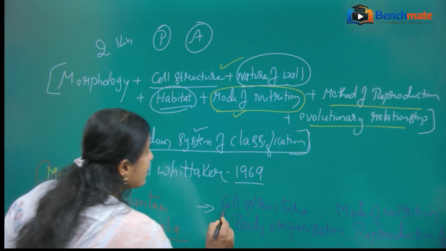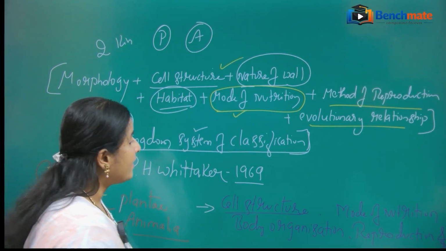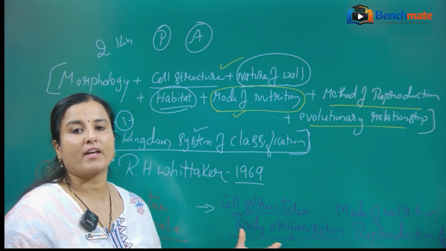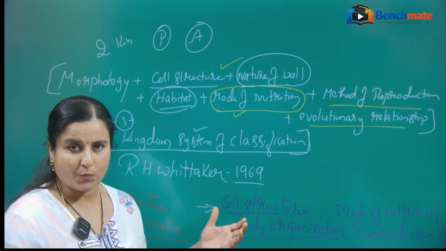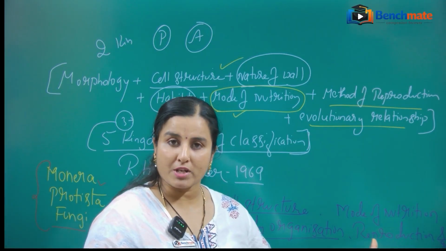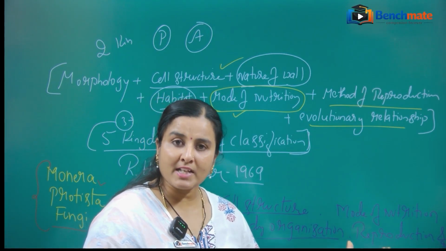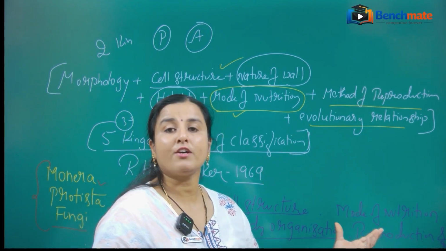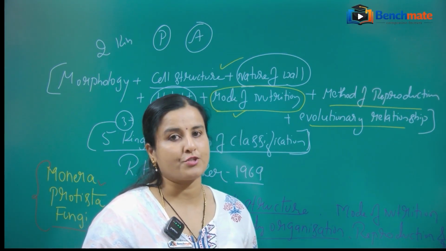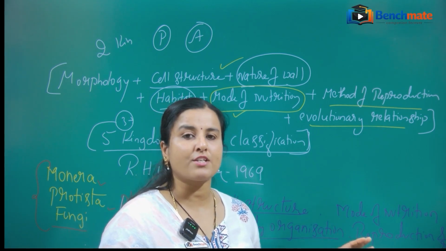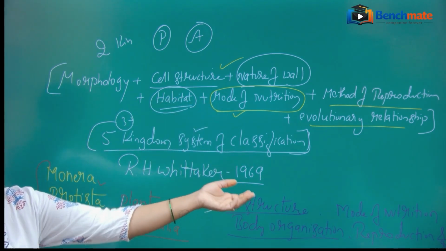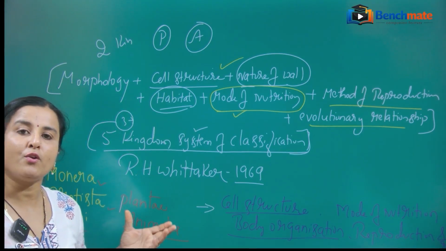So cell structure, then body organization, how the body of the organism is organized, whether it is unicellular or multicellular. Then the mode of nutrition, how they obtain their nutrition. Then reproduction, then evolutionary relationship. So these are the characters he has considered for classifying the organisms into the five major kingdoms.